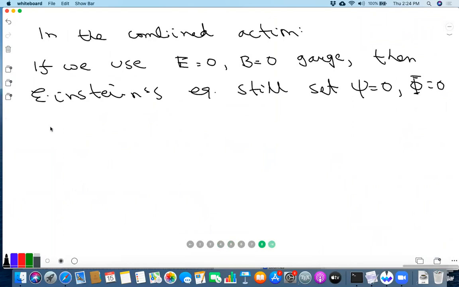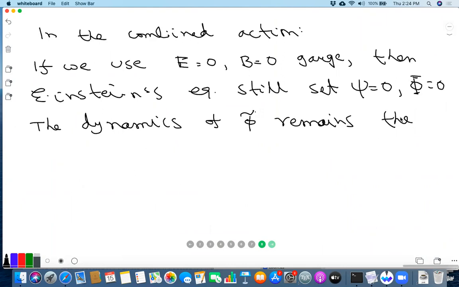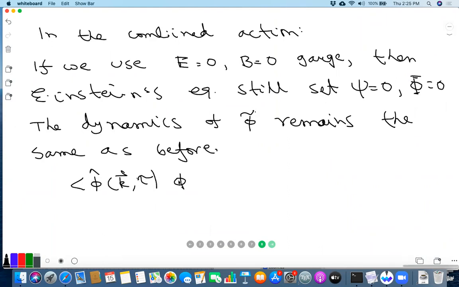And in this case, the dynamics of phi tilde remains the same as before, because the cross term now doesn't have any role to play, since that term has been set equal to 0 anyway, because of this gauge condition and the equations of motion. So we can calculate this phi hat of k and get the same answer as before.